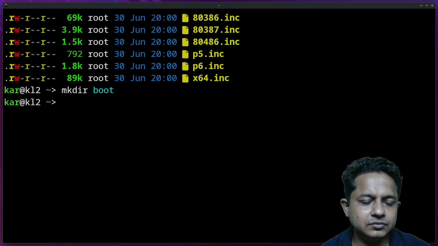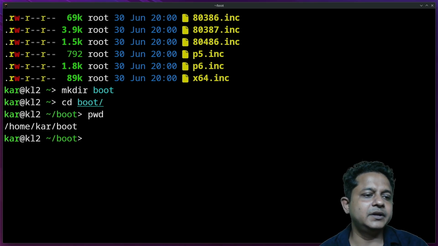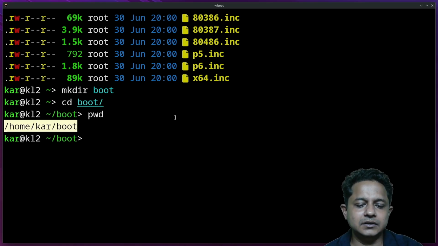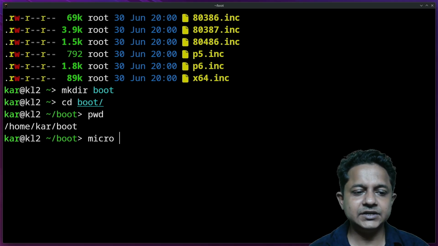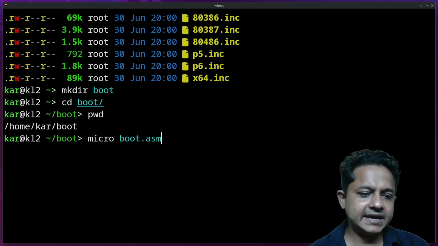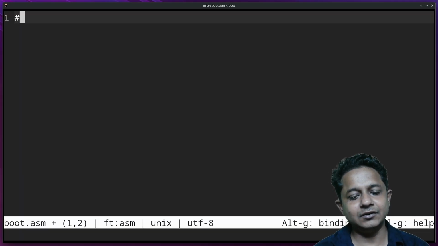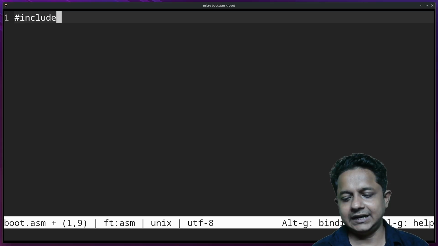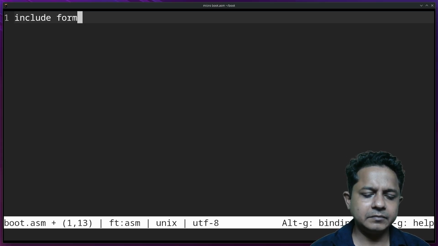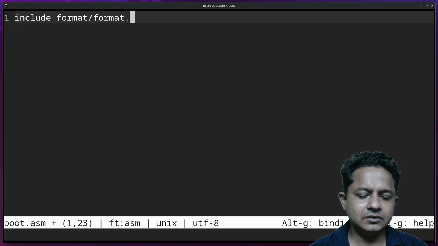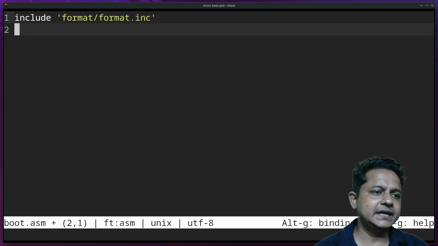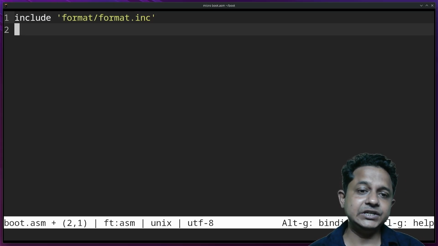mkdir. So let's go to the boot folder. Yes, pwd. I am right now at this folder. Let's create the boot assembly file using the micro editor, boot.asm. It is not C, so I cannot type hash include. Rather, I will simply include format/format.inc. What I need next, I need the basic definition of UEFI.